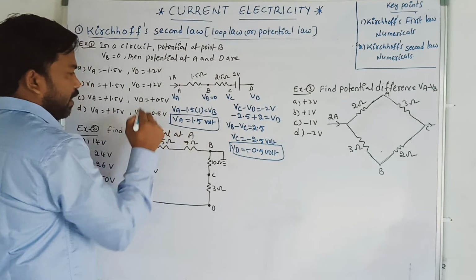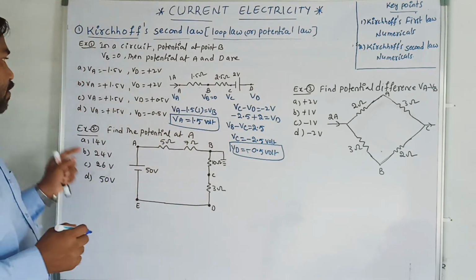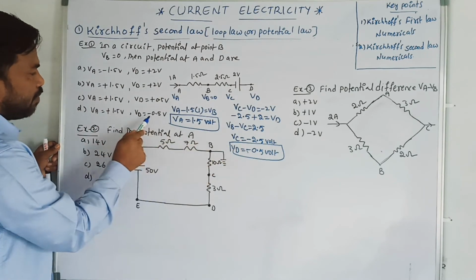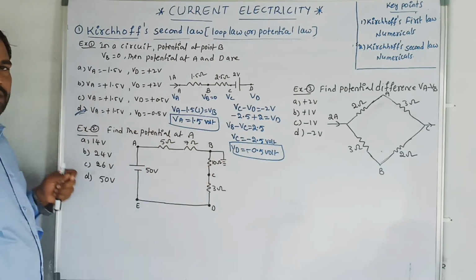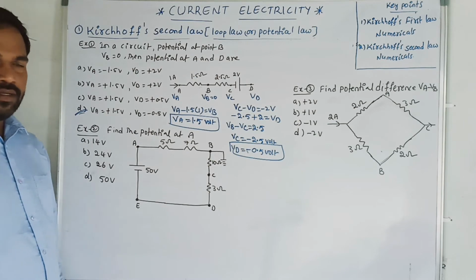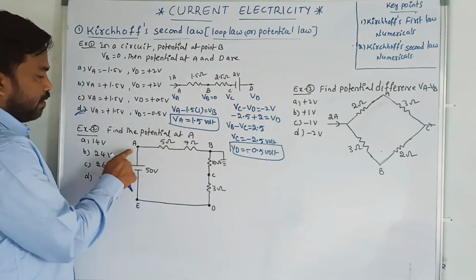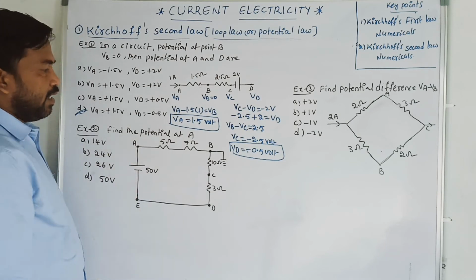The potential at A is plus 1.5 volt. Therefore, VA is plus 1.5 and VD is minus 0.5. Option D is the right answer. Okay. Now, coming to example 2. Find the potential at A.